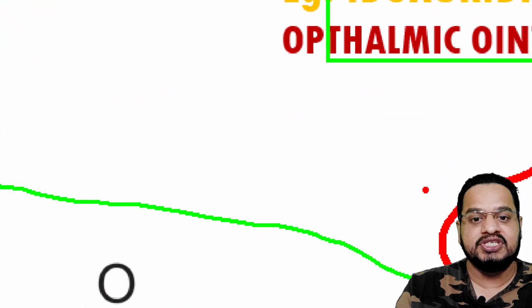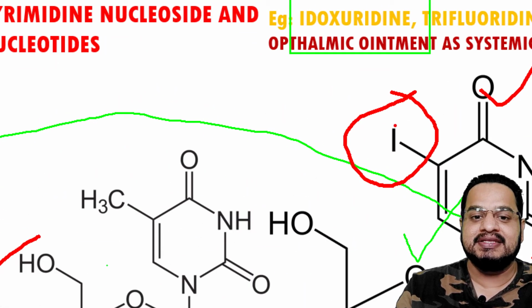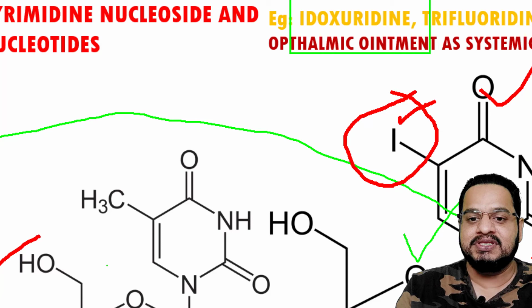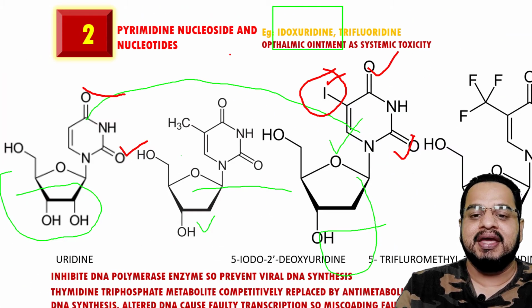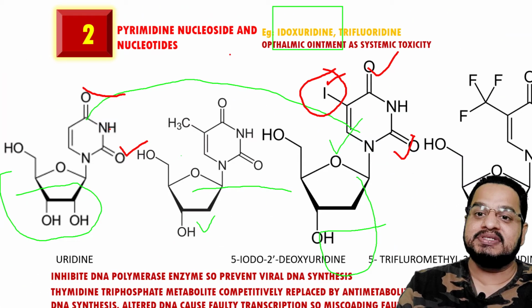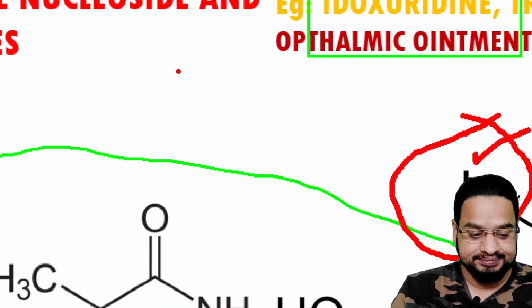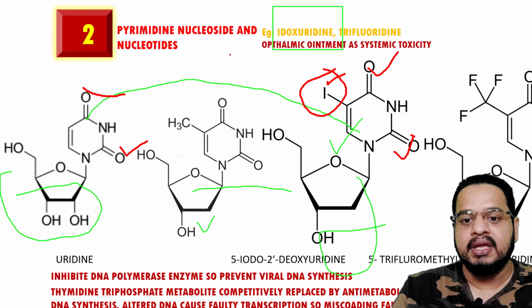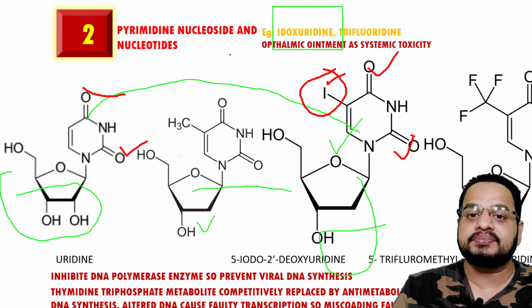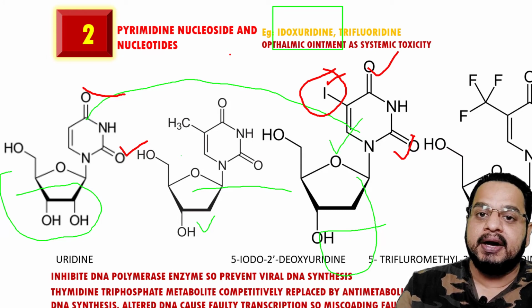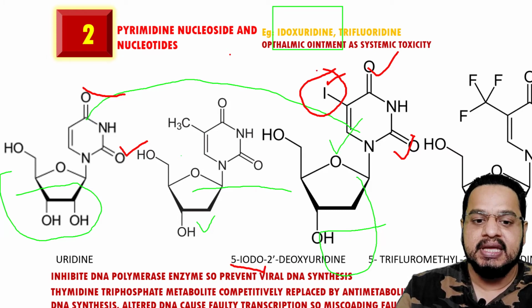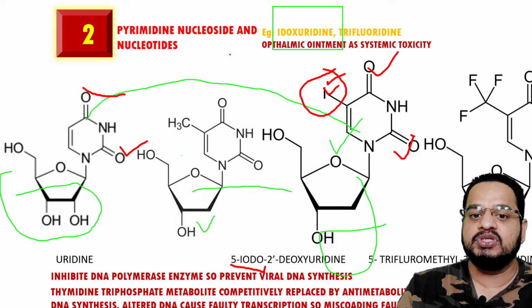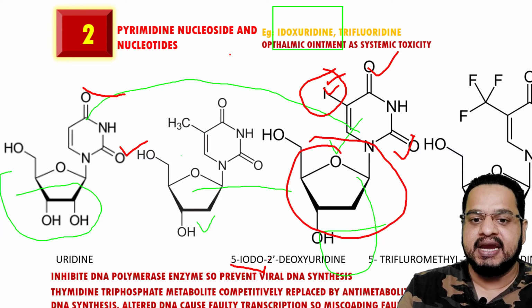The additional thing present is this particular iodine. This iodine is the difference between uridine and this structure. So in the nomenclature also you can see it is 5-iodo. This is the fifth position. At the fifth position iodo, 5-iodo, 2 dash. 2 dash means what? The second ring. This is the second ring.